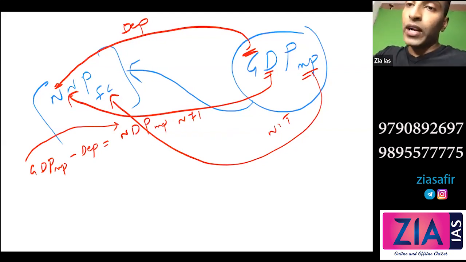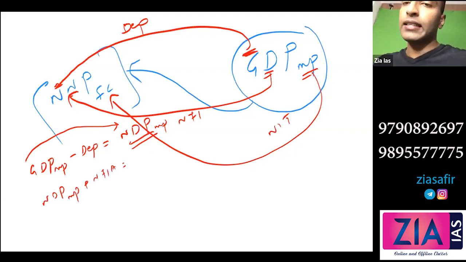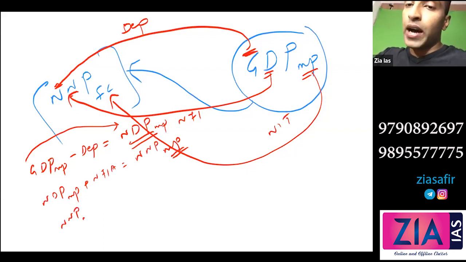So from here, what I will do, I will add NFIA, or I'll write it separately. So NDP MP plus NFIA, what I will get, I can change the second letter. So I will get NNP market price. Now I need to change this market price. So from NNP market price, I will add net indirect tax. Then I will get NNP factor cost. And that is your national income.